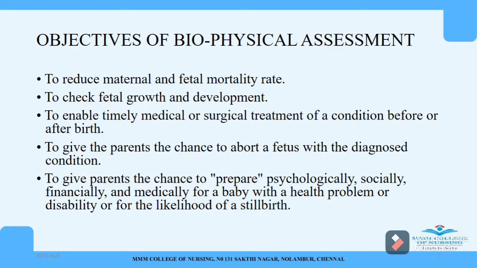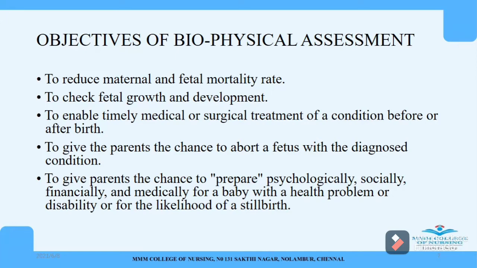So if we detect it at the earlier stage itself, we can go on with the further treatment and we can treat if the baby has any problems. To give the parents the chance to abort a fetus with the diagnosed condition. Suppose a baby is diagnosed with Down syndrome. In that condition, the couple may not be willing to deliver the child. So in those cases, we can give them a chance to abort the child. So it helps to give a chance for the parents at the earliest step.